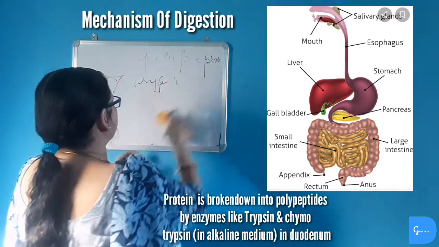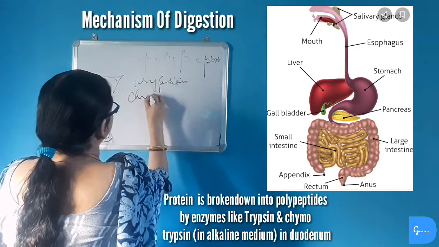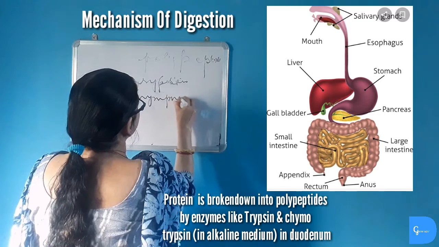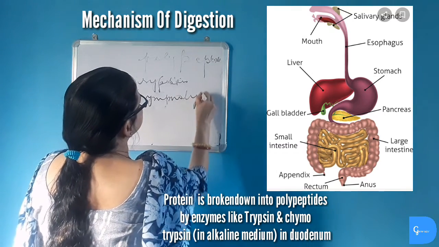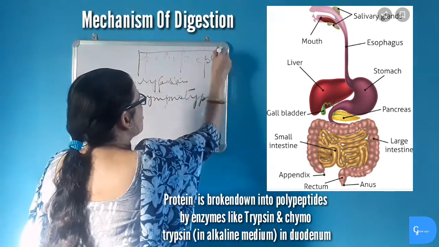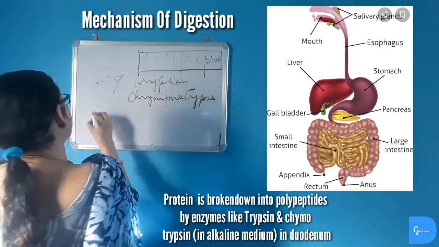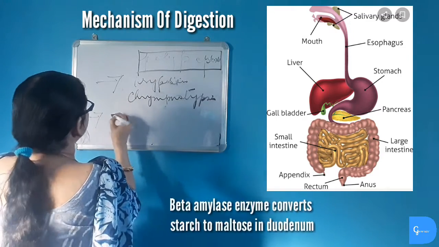These enzymes act in an alkaline medium. So protein is now in the form of polypeptides.